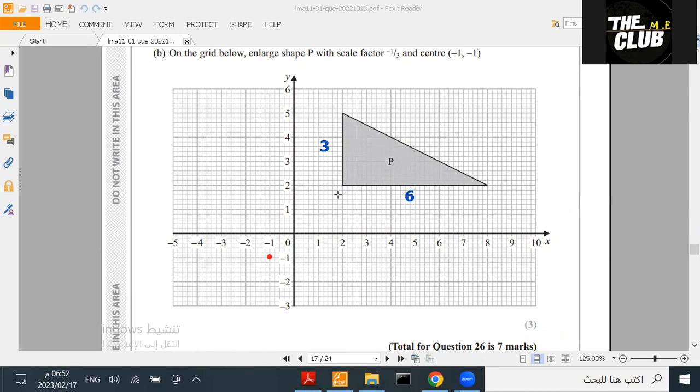How do we find the place of the shape? First, we're going to make the enlargement lines. First, I'm going to connect the shape with these points. Okay. First, the distance. I'll find the distance first.